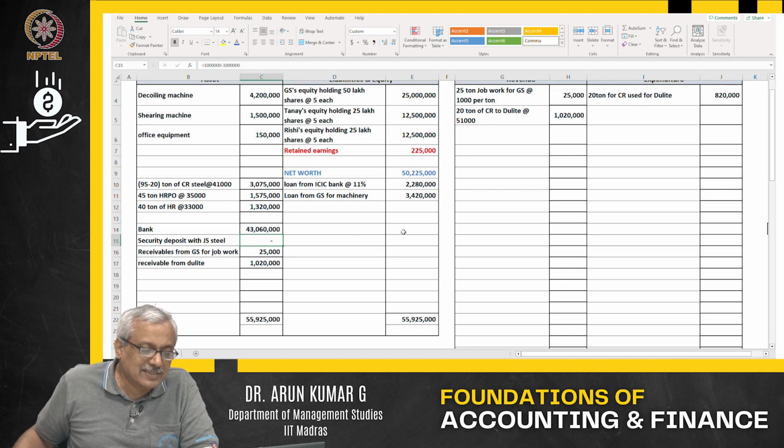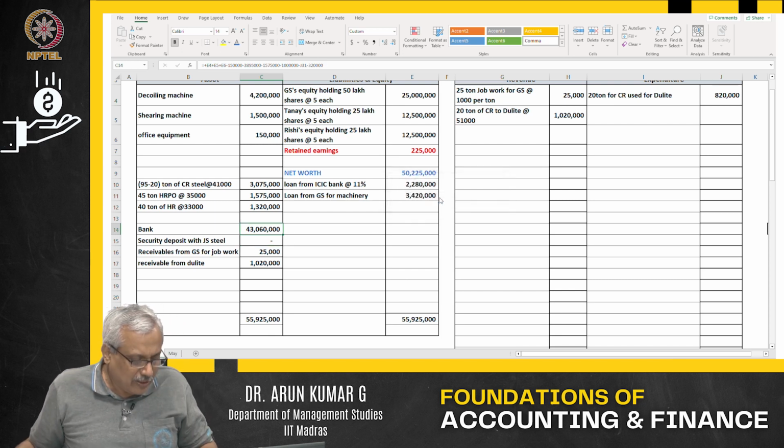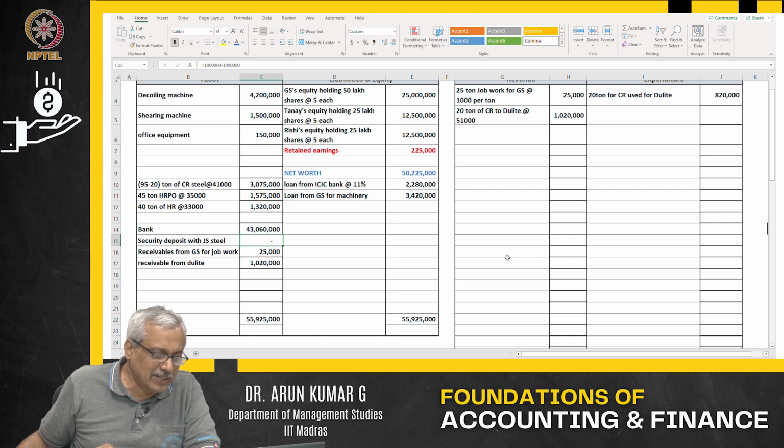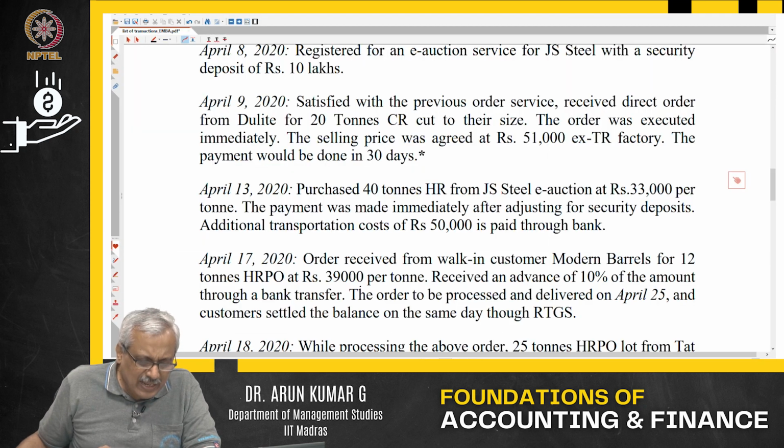That money does not belong to you because you had a security deposit of 10 lakhs. You had to pay 13 lakhs 20,000 for the purchases. This 10 lakhs what you had paid for security deposit is adjusted with that. The balance of 3 lakh 20,000 you have paid. So, the security deposit with JS Steel now is 0, and these are the purchases what you have made. Now, it does not end there.